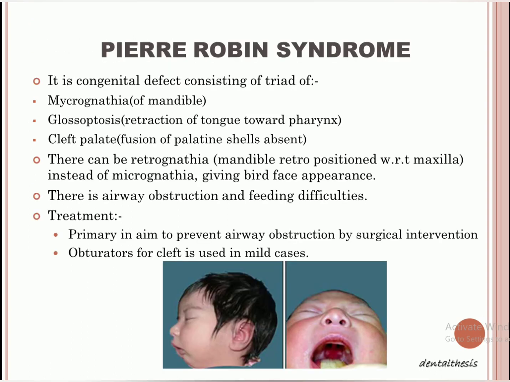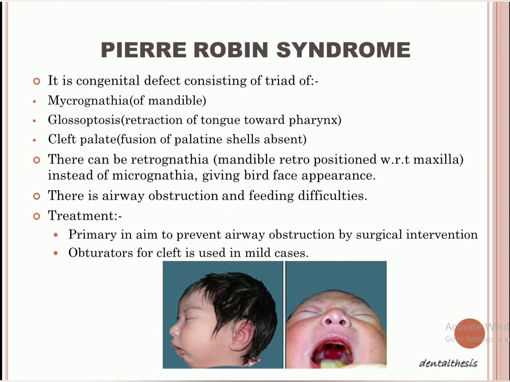Next, we come to the Pierre-Robin syndrome. Basically, it is a congenital defect. A congenital defect means it is a birth defect in which we have a triad of three things. One is micrognathia, micrognathia of the mandible. We have a small mandible. Secondly, we have glossoptosis. Glossoptosis means retraction of the tongue towards the pharynx, meaning our tongue will go backwards, right?